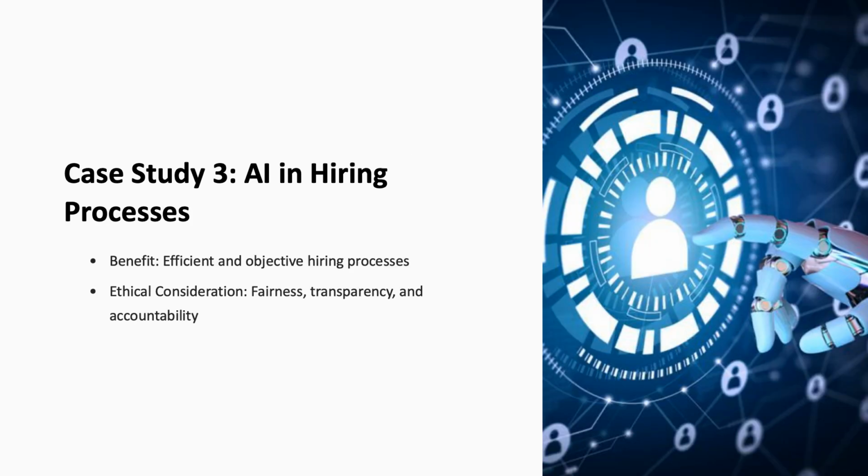Lastly, consider the use of AI in hiring processes. Companies increasingly rely on AI to screen candidates, aiming for efficiency and objectivity. However, if the training data reflects historical biases, the AI could perpetuate or even exacerbate discrimination. The principle of fairness demands rigorous auditing of these systems to ensure equitable treatment of all candidates. Transparency and accountability are also critical, as applicants have the right to understand the criteria used in their evaluation and seek recourse if they suspect bias.